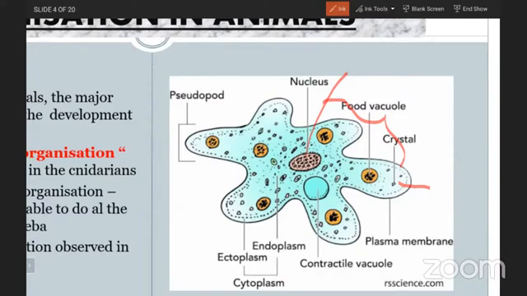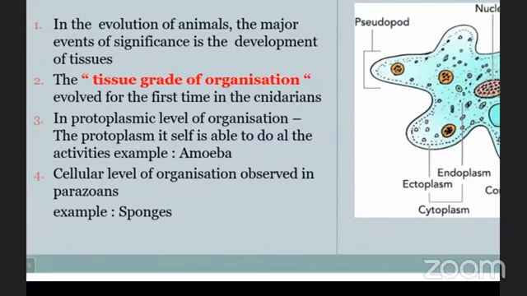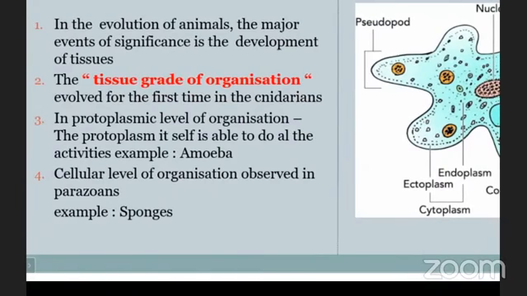In the case of amoeba, it is a unicellular organism, meaning it has only a single cell. All the life processes like digestion, excretion, reproduction, everything will be done by the single cell itself. So here the protoplasm itself is useful to do all these activities. That is the reason we mention it as the protoplasmic level of organization. You got it? Protoplasmic level of organization means, in the case of amoeba, it has only a single cell.